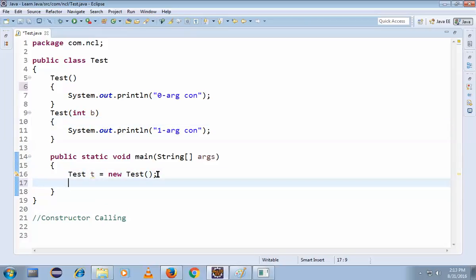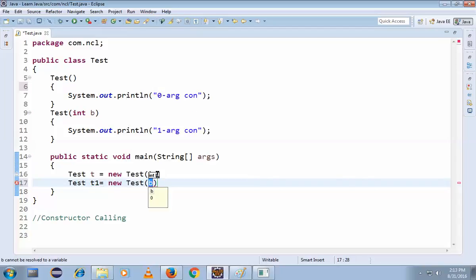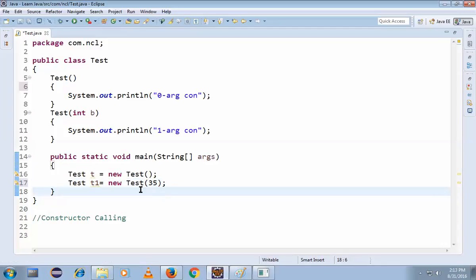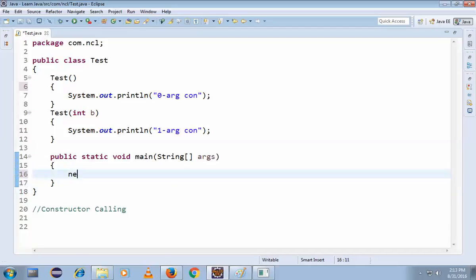Simple. Test t1 equals new Test of, and just pass the same value here, 35. If this seems like a lengthy process, I have shown you another way also, right? New Test of.